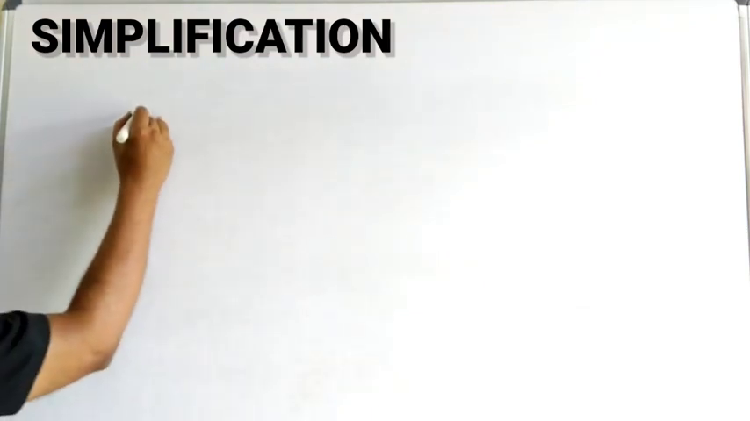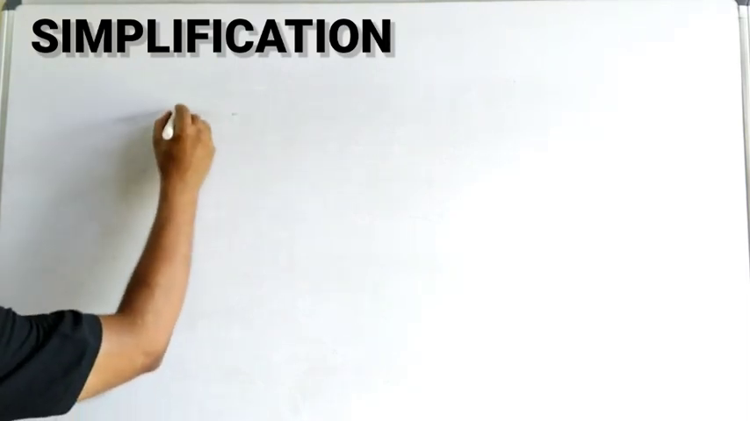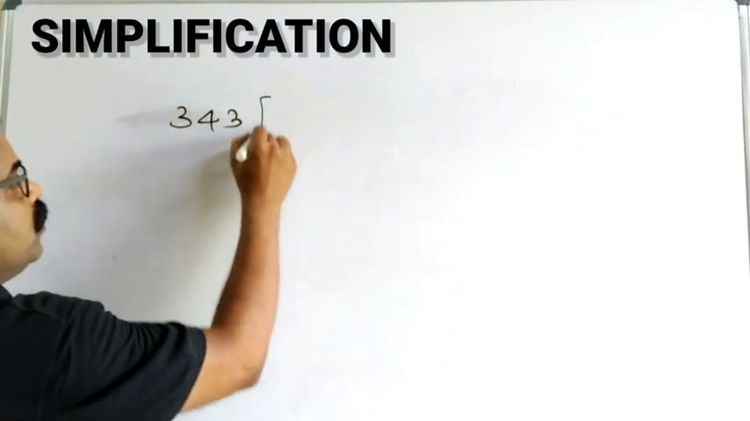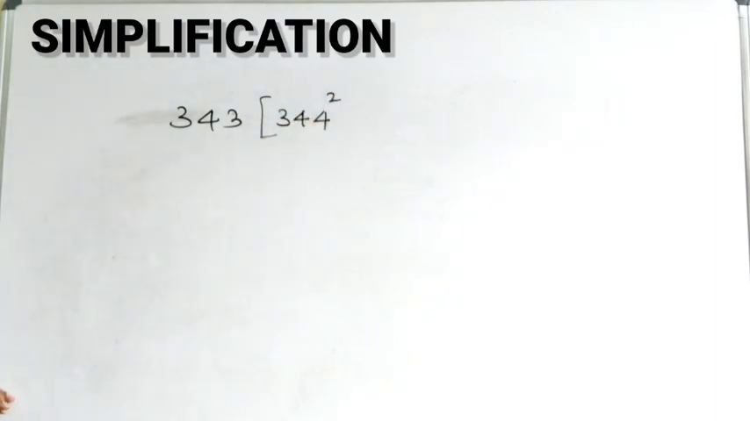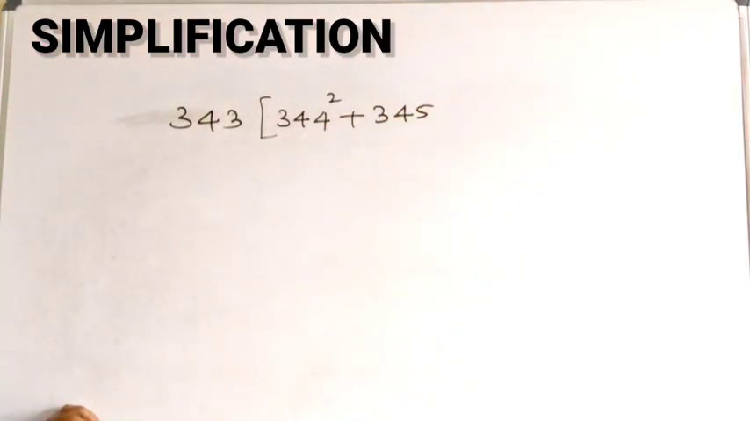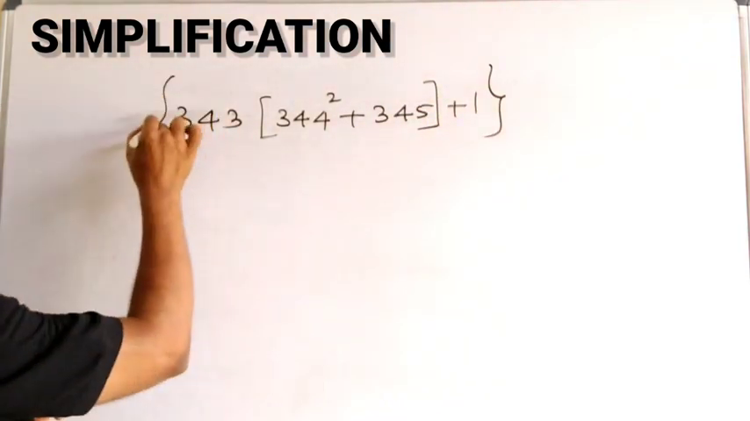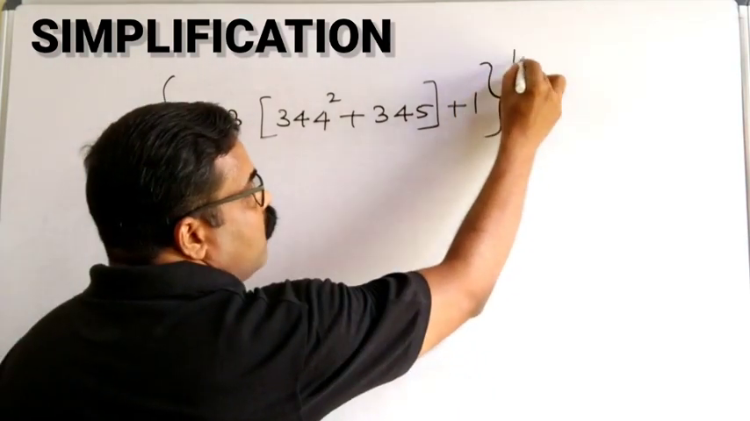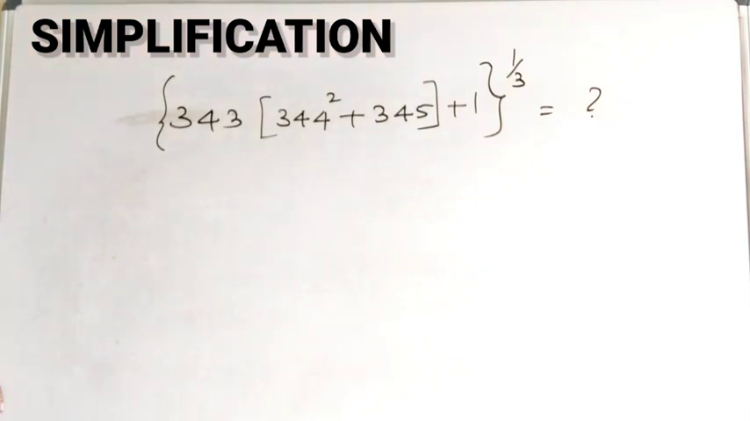The next question is 343 into 344 square plus 345 plus 1 in a whole bracket to the power 1 by 3, is equal to what? To the power 1 by 3 means it is cube root. Cube root equal to what?